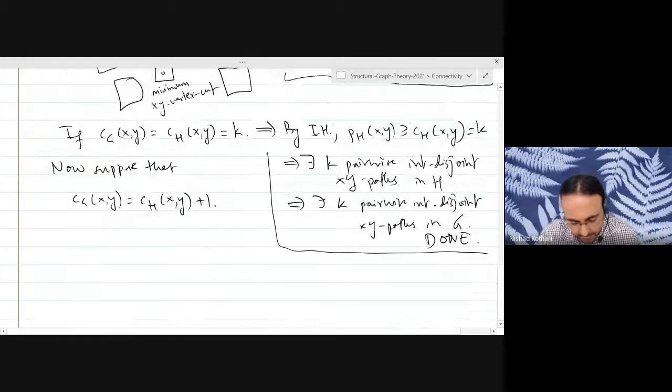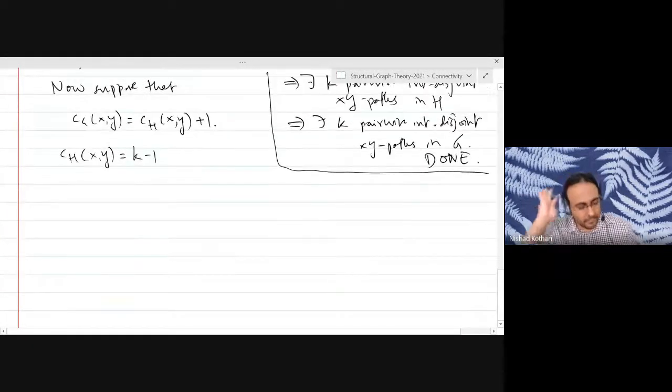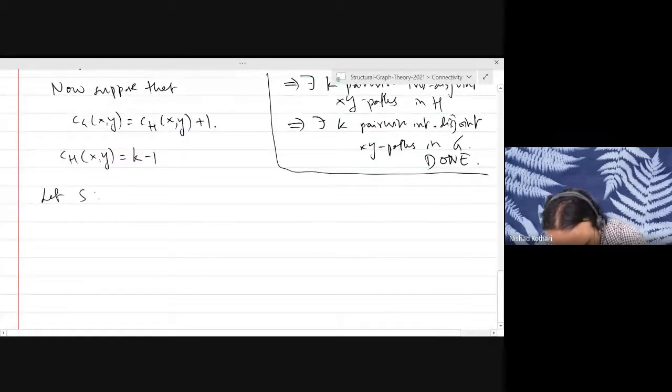Okay, so let me put it differently. So that means that CHXY is equal to K minus 1, right? There is a vertex cut separating X and Y with K minus 1 vertices. So let us consider S to be such a vertex cut.